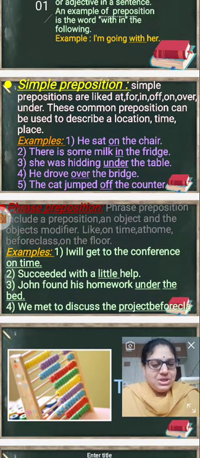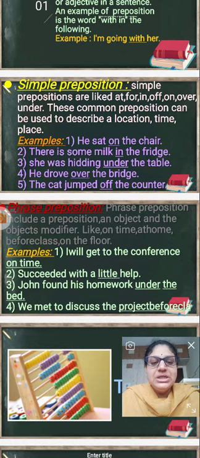A simple preposition is used to describe a perfect location, perfect time, and perfect place. So you have to give the perfect place, location, and time. That shows the simple prepositions. Now take a look at the examples.